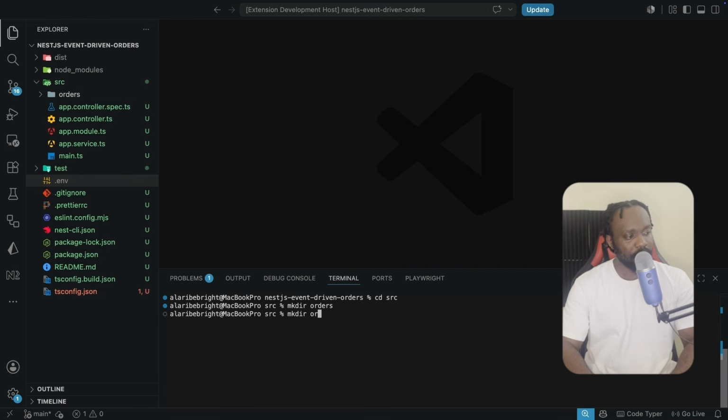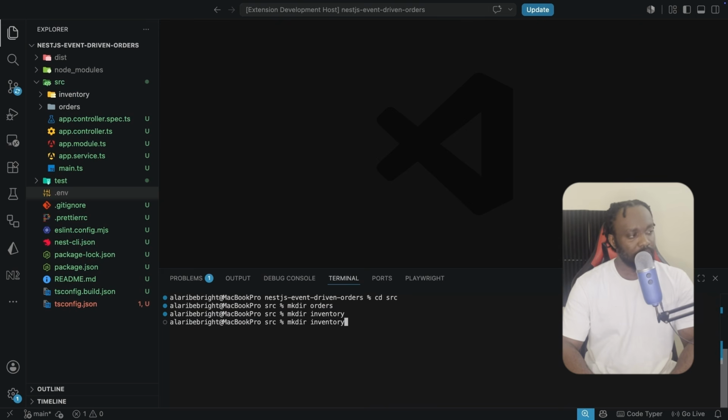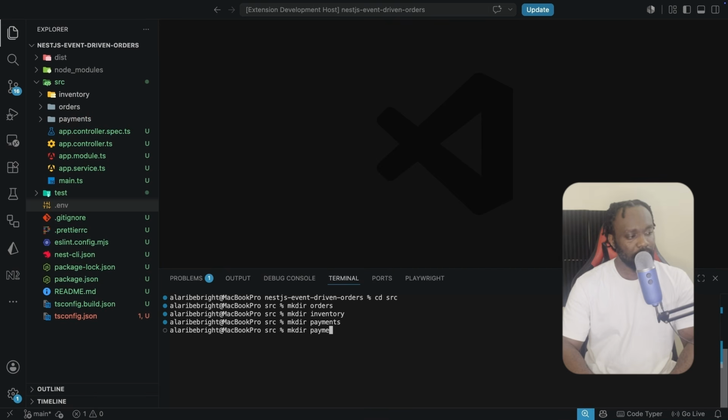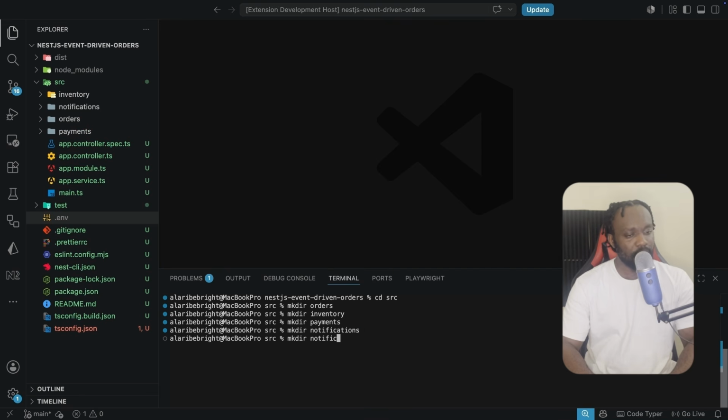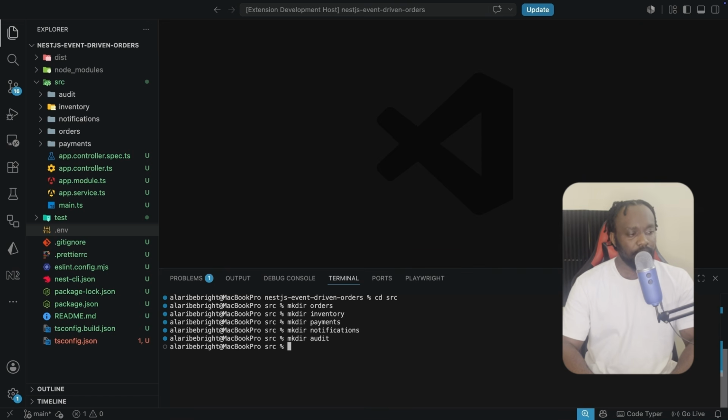I'm going to do the same for inventory like this. And the next is going to be the payments folder. So you see it over there, or you can create it manually. And after payments, I'm going to create 2 more, one for notifications. And then I'm going to make a new directory for audit. Now we have all these 5 folders created.